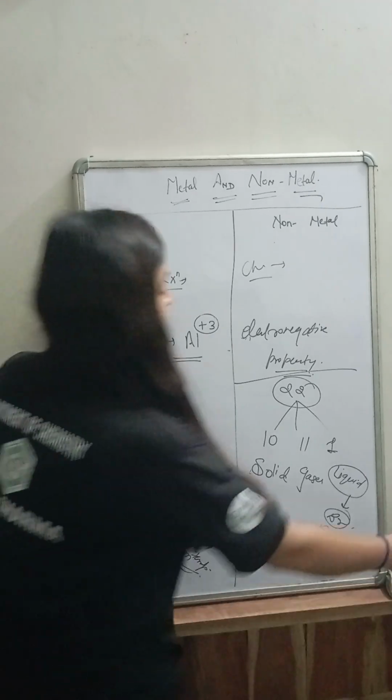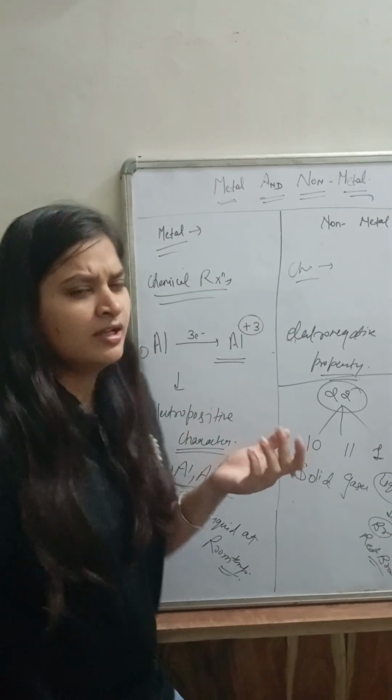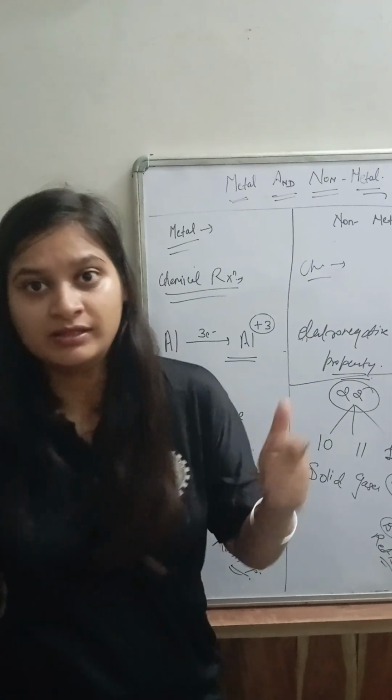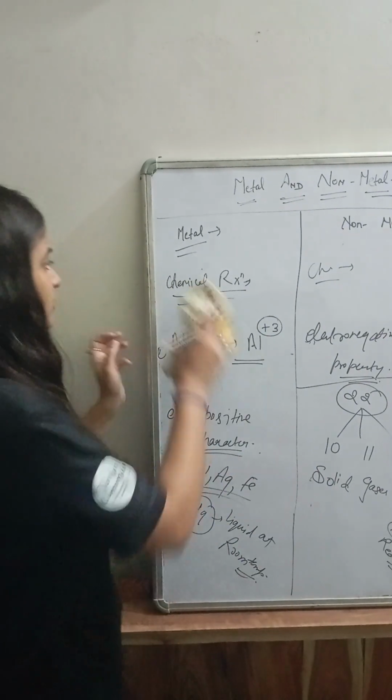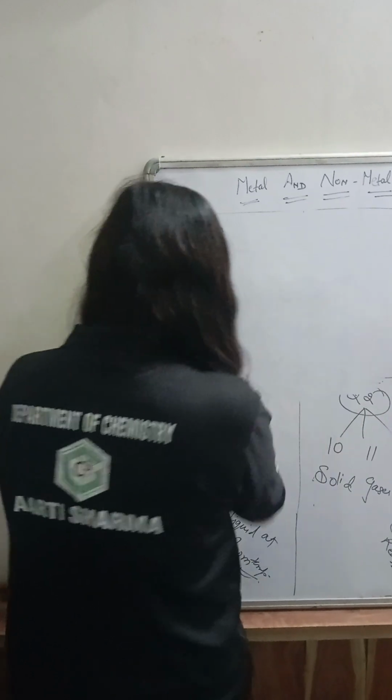Okay. So let's discuss all these properties one by one. Why metals are hard, why metals show lustrous property, malleable, ductile, where they can be used. So we will discuss all the points one by one.